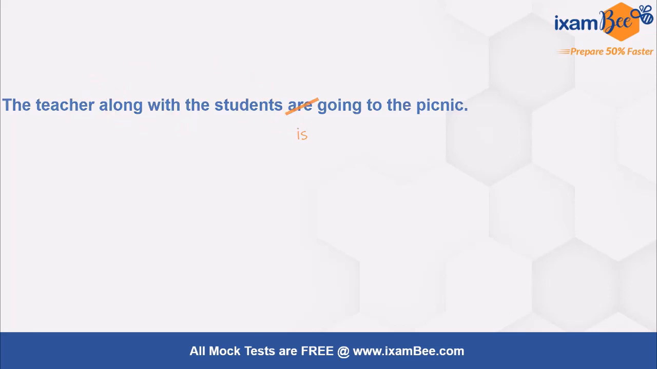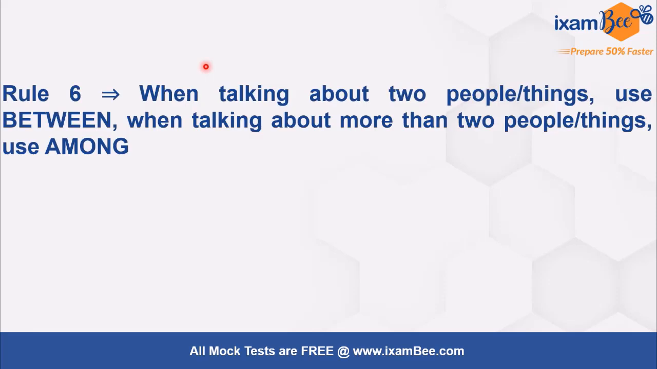All right, so now let's see another such rule. It says when talking about two people or things, use between, and when talking about more than two people or things, always use among. Students are confused with this a lot, about when to use between and when to use among. So this is the rule: when you are talking about only two people or things, you will say between, and when you talk about more than two people or things, you will use among.